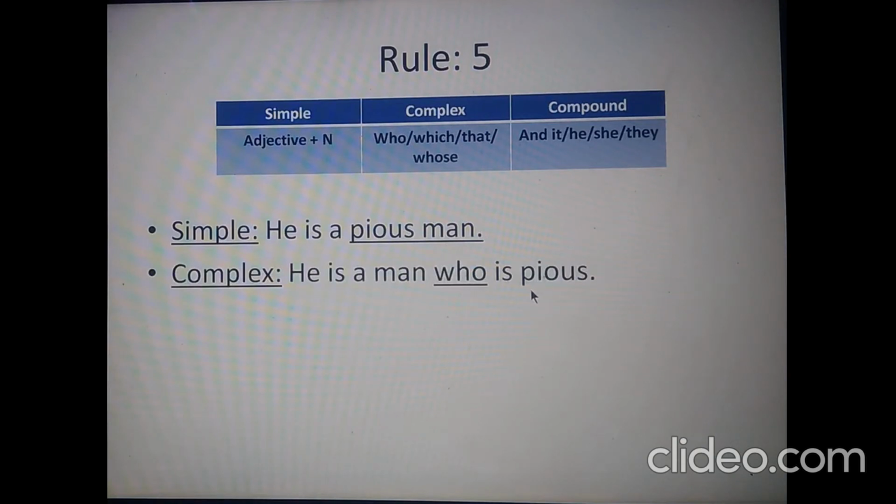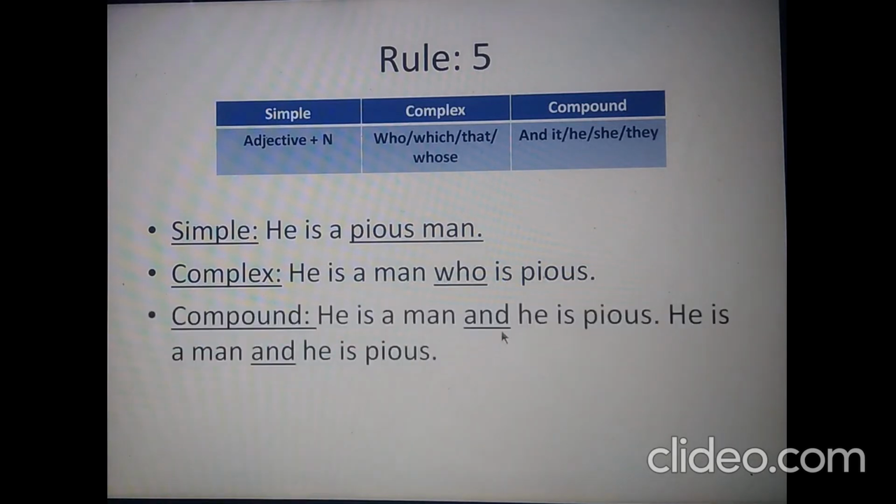To make this sentence compound, we need to drop the word who and use and, then the subject. In this case, the word man is related to human, so we are using the subject he. So: he is a man and he is biased.